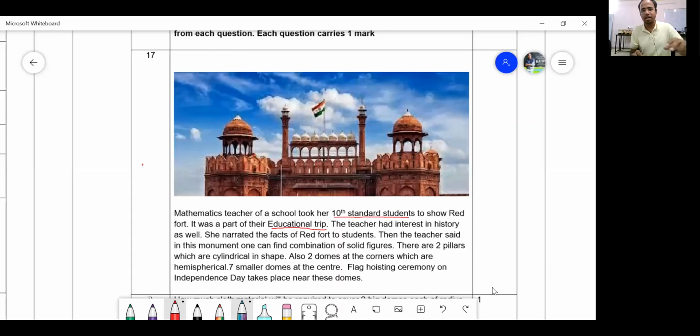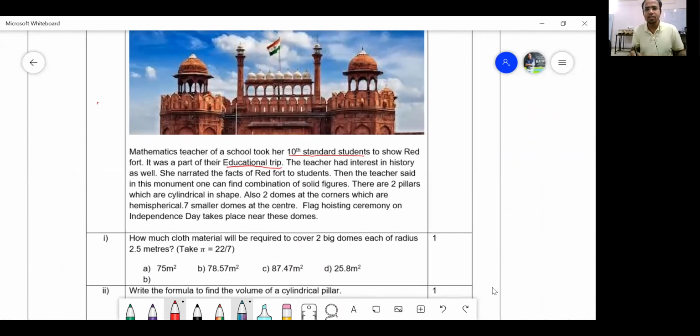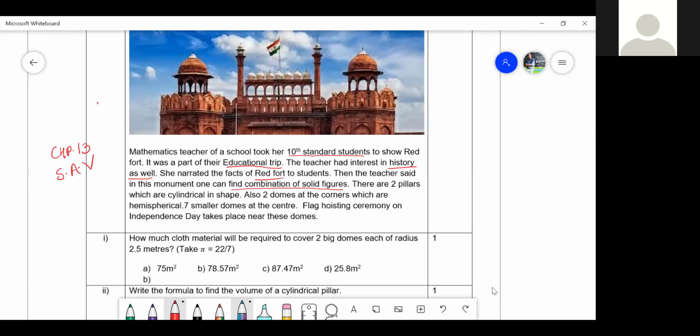There is an educational tour that you know very well. The teacher had interest in history, so the teacher was perhaps a social study teacher. She narrated the facts of the Red Fort to students, the historical background. Then the teacher said, in this monument, one can find a combination of solid figures. Now, this question belongs to which chapter? Chapter number 13, surface areas and volumes.